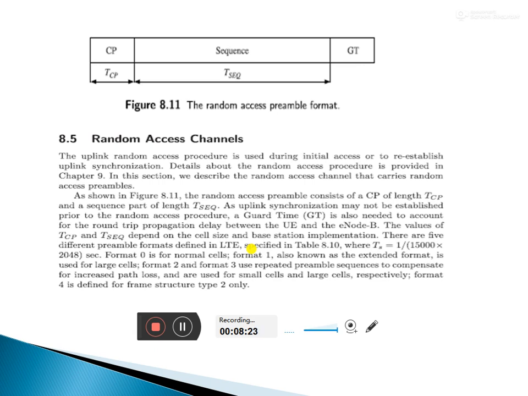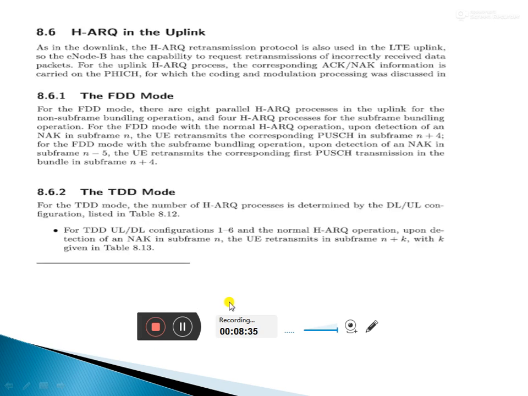Format 4 is defined for frame structure type 2 only, and then format 5. These are the 5 formats, and according to the format we have to work.